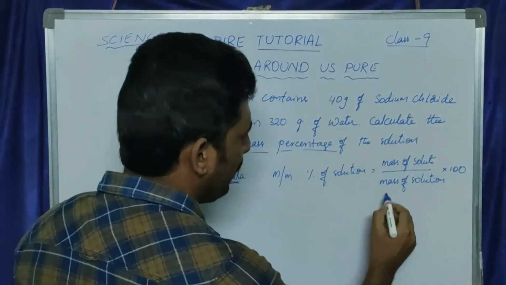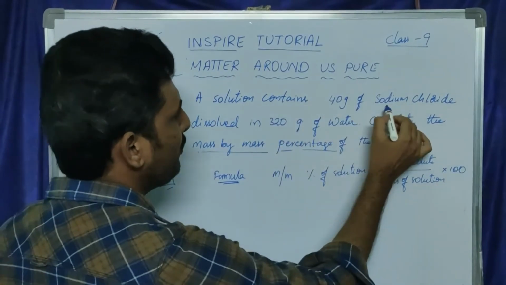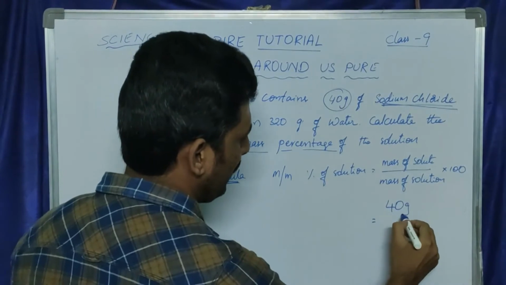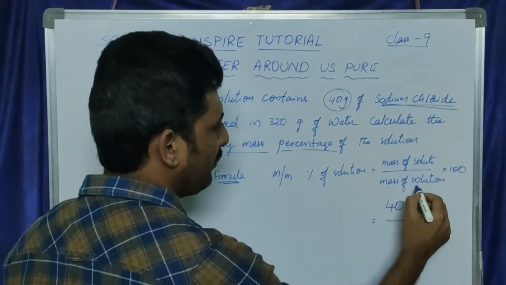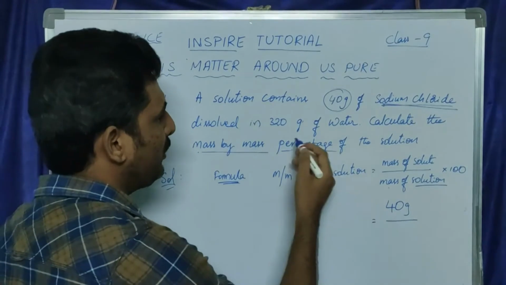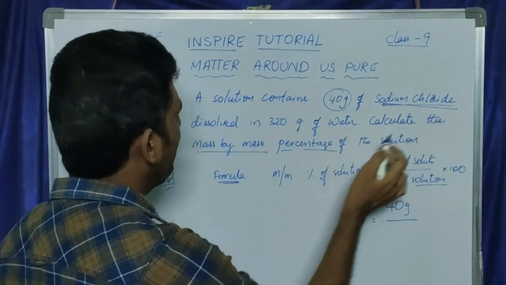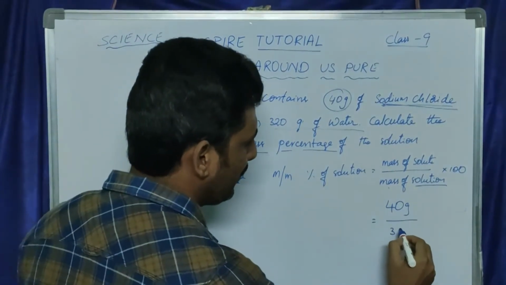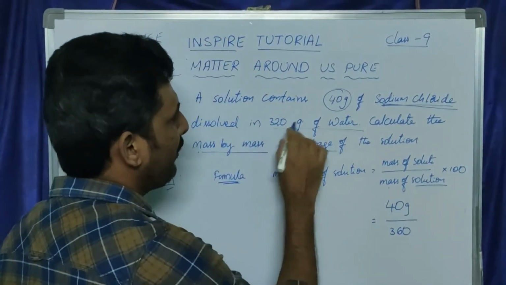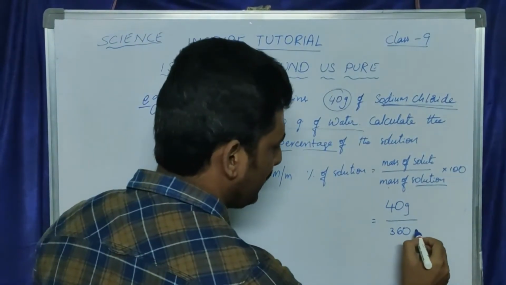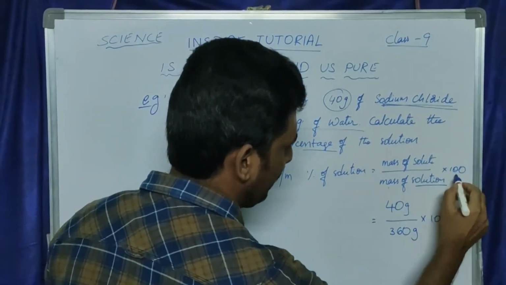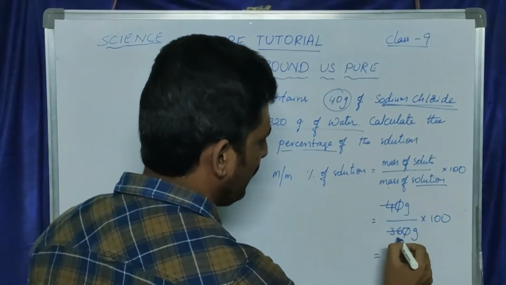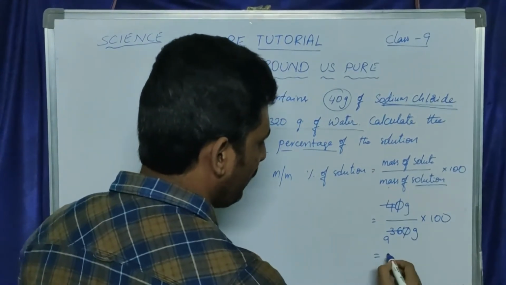Here sodium chloride is the solute, that is 40 grams, divided by the mass of the solution. The total mass of the solution is 320 plus 40 grams, that is 360 grams, into 100. So here you will get